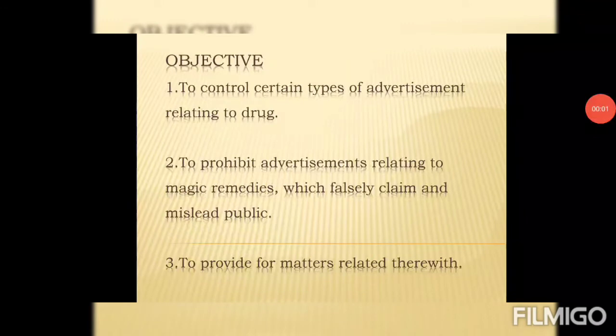So the objective of this act is to control certain types of advertisement relating to drugs, to prohibit advertisements relating to magic remedies which falsely claim and mislead the public, and to provide for matters related therewith. So basically what is this act made for? To control certain types of advertisement means advertisements which mislead the public that certain medicine can cure certain disease or disorder, or that using a kavach, talisman, mantra, etc. can cure your disease or avoid certain kinds of disease. This act is made by our government to avoid misleading of the public through wrong advertisements.